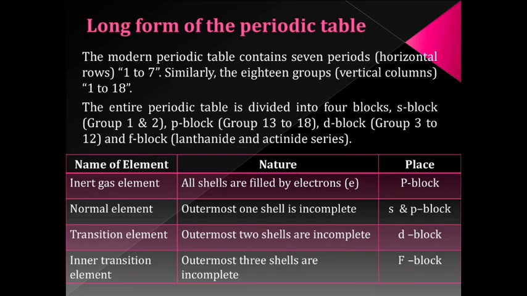If the outermost 2 shells of an atom are incomplete, then such elements are called transition elements, and such elements are found in D block. And the last one, inner transition elements. These elements have the outermost 3 shells incomplete, and such elements are found in F block.